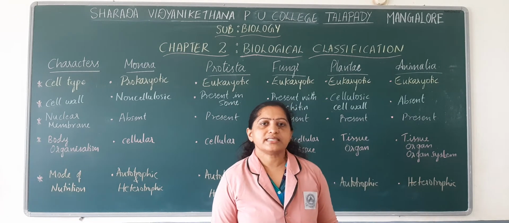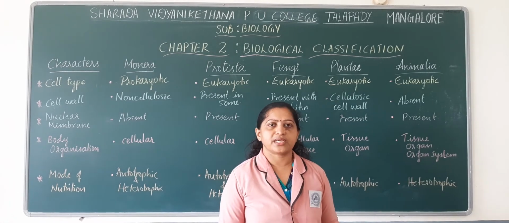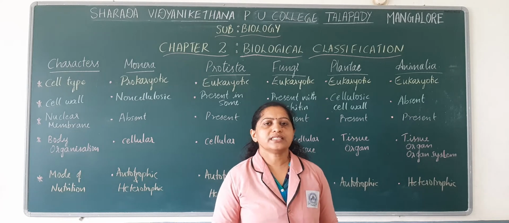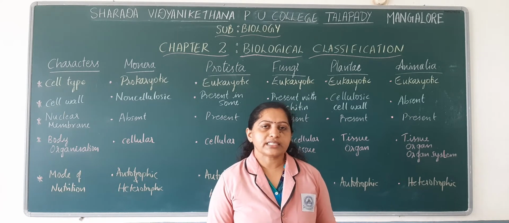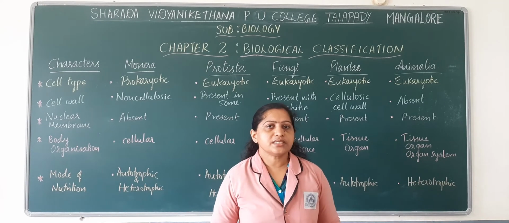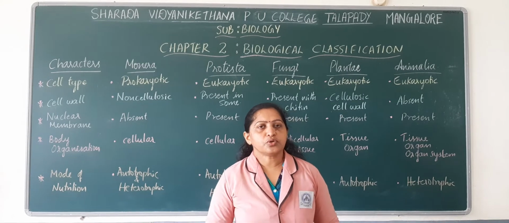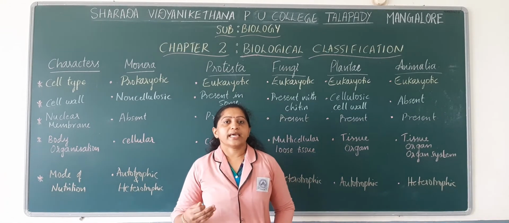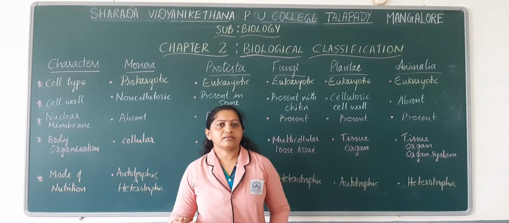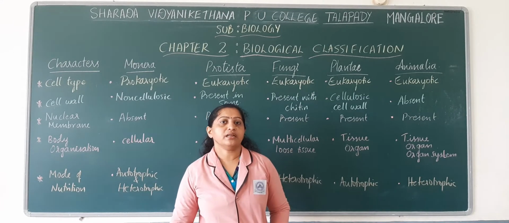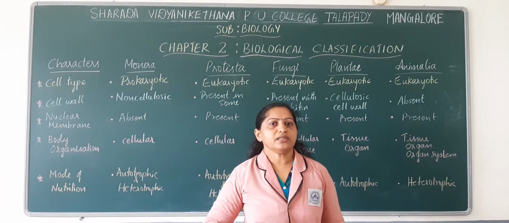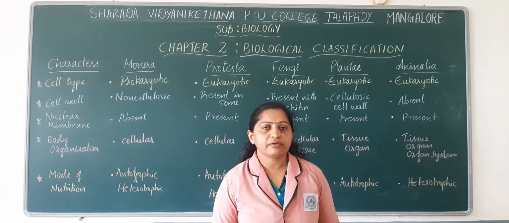You know that we were discussing the chapter Biological Classification, and in the previous sessions we have discussed various criteria for classifying living organisms, and we have also discussed various kingdom systems of classification. Okay, so today we are going to discuss the characteristic features of various kingdoms under the 5 kingdom system of classification that has been put forth by R.H. Whittaker.